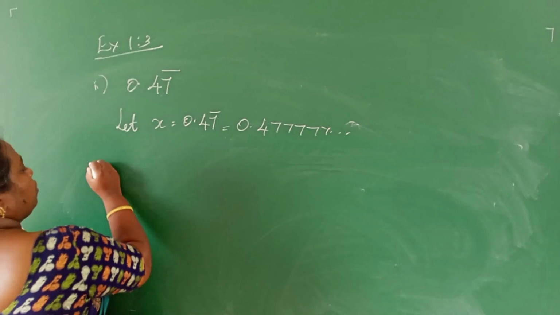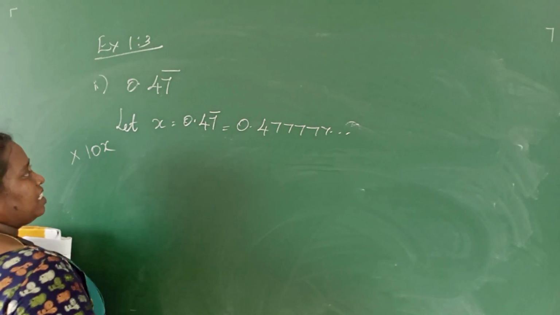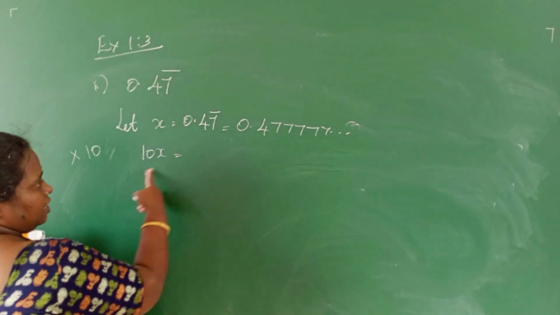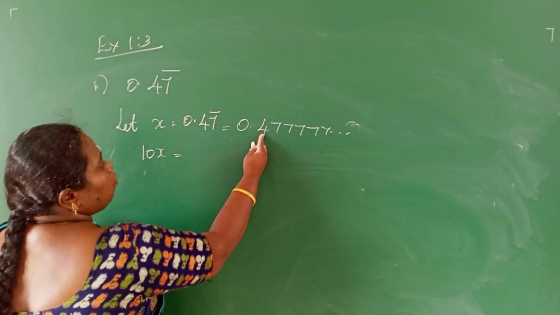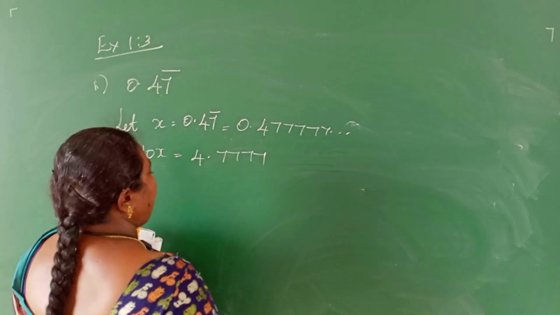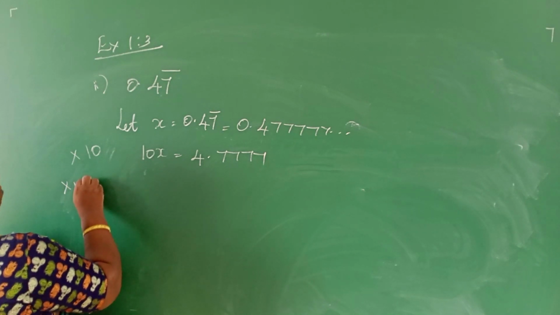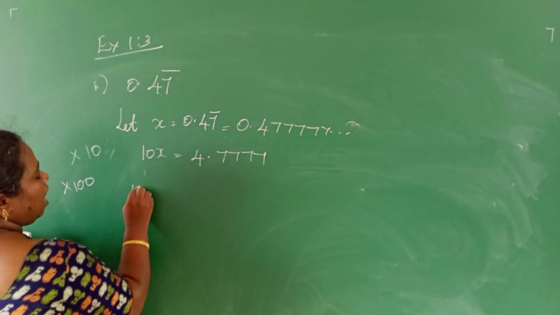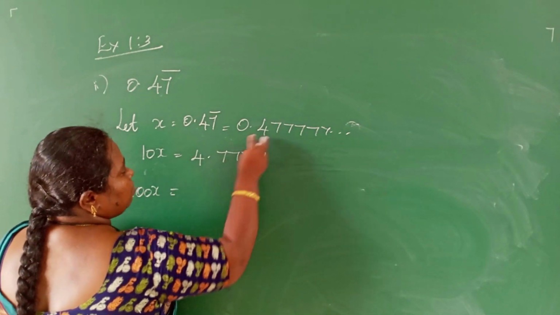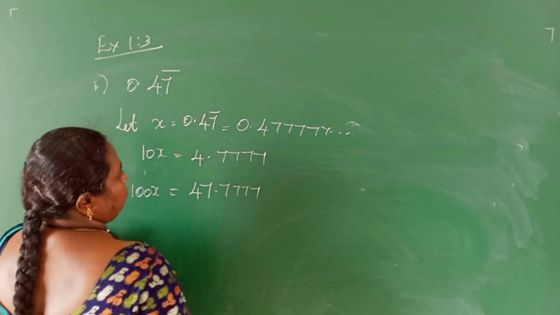Now in the same way, first I am going to multiply both sides by 10. If I multiply by 10, I will get 10x. If I multiply this side by 10, the 4 will come to the whole part: 4.777, it keeps on going. Next, in the same equation, I am going to multiply by 100. So 100x is equal to, multiplying by 100, two numbers will come to the whole part, that is 47.7777, it keeps on going.